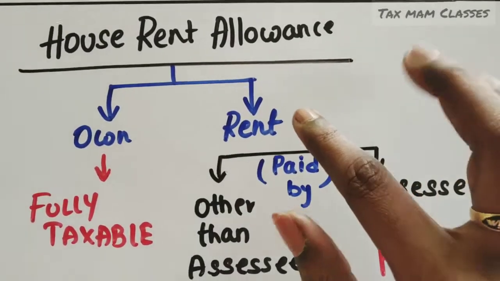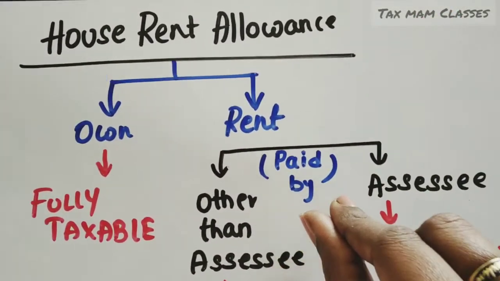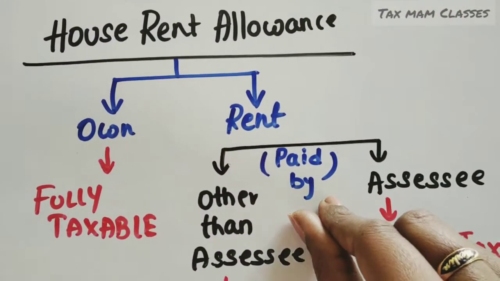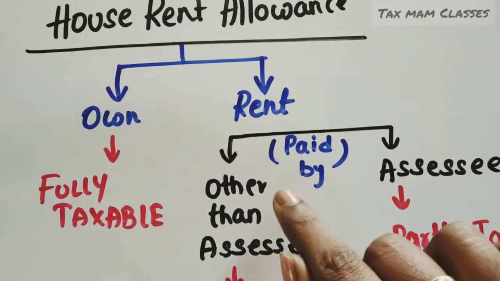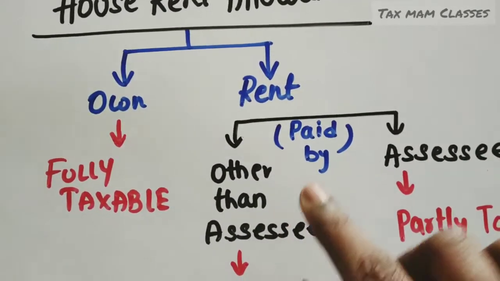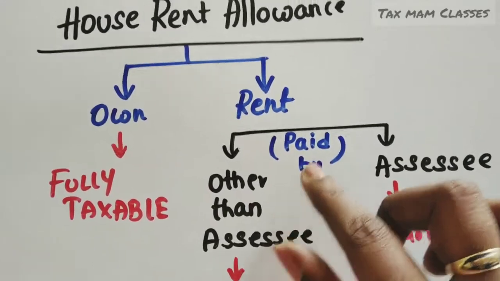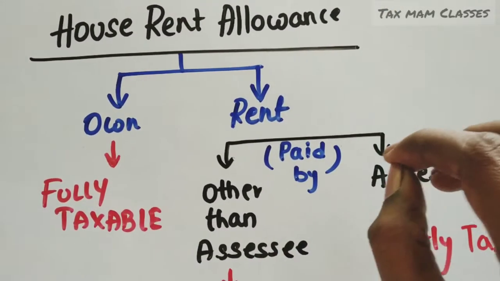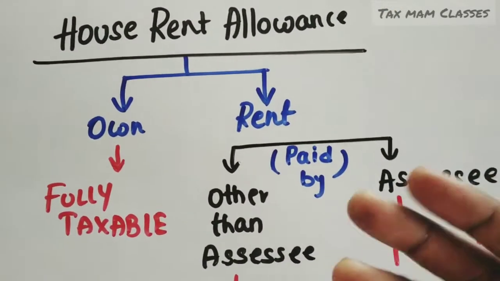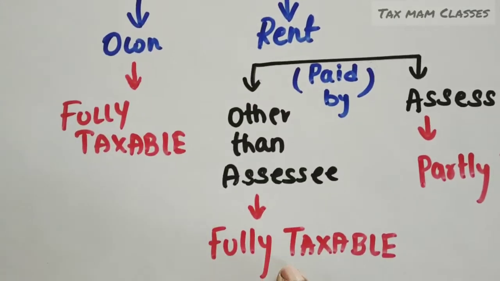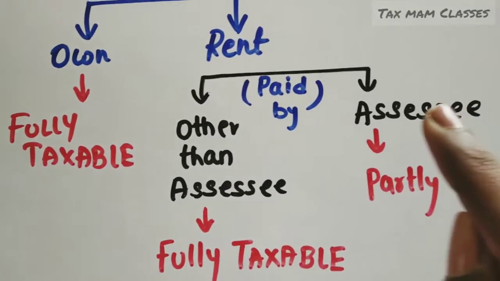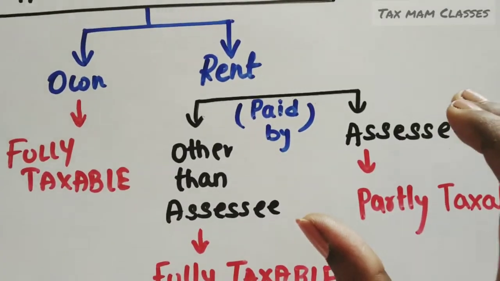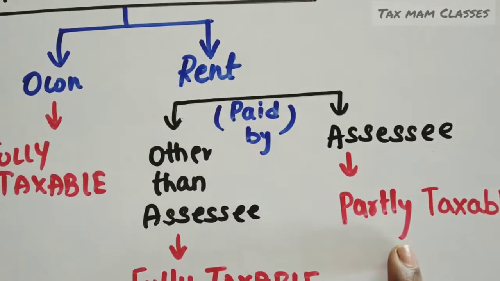If the employee is staying in a rented house, we have to check who is paying the rent, whether the employee is paying the rent or some other person is paying the rent. If any other person is paying the rent, the HRA the employee is receiving is a total benefit. He is not using that at all. So it is fully taxable. And if the employee is the one paying the rent, it is partly taxable.